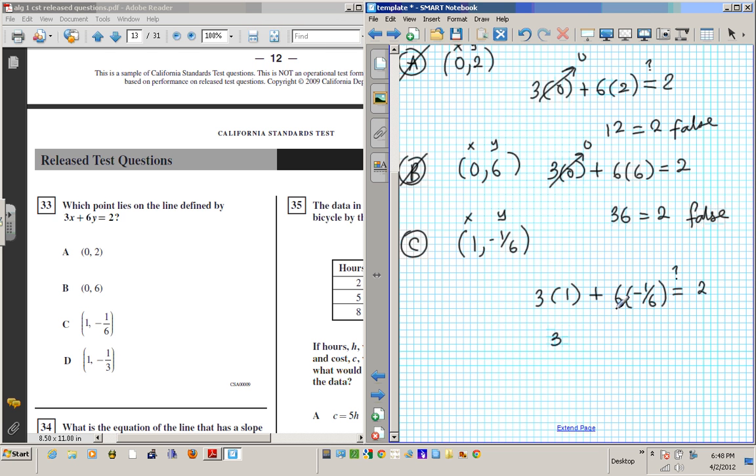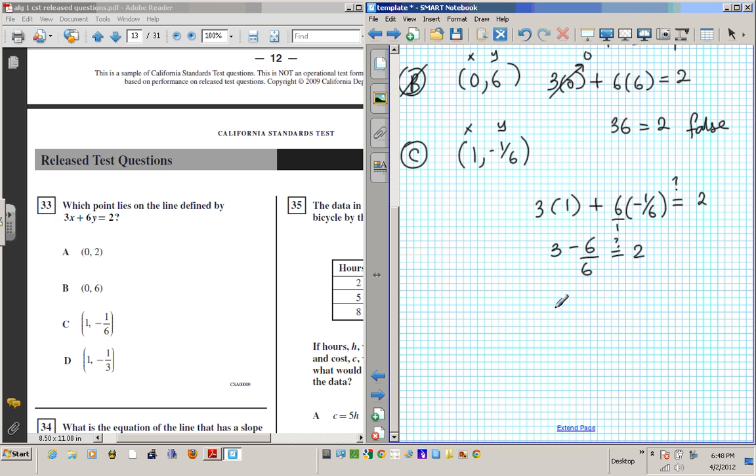How about we write this as a fraction, okay? If we write this as a fraction, we're going to multiply across. Plus times minus, signs are different, so when you multiply numbers with different signs, the sign is always a minus. 6 times 1 is 6 over 6, because you just multiply across, okay? Equals 2. Is it? Well, let's simplify this monstrosity on the left side and see what we get.